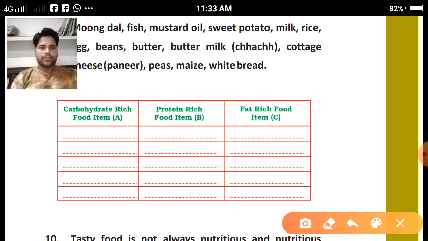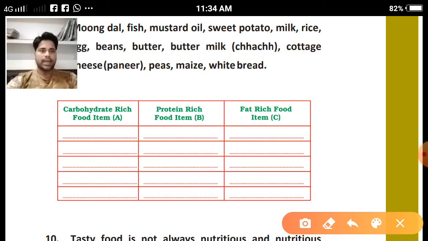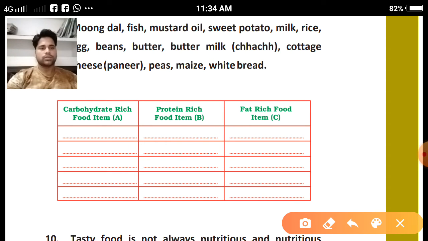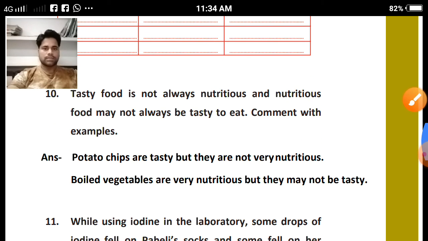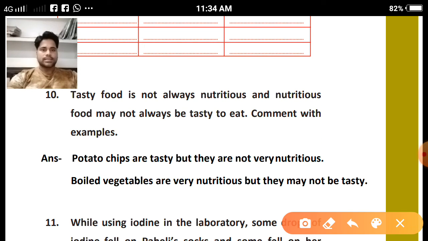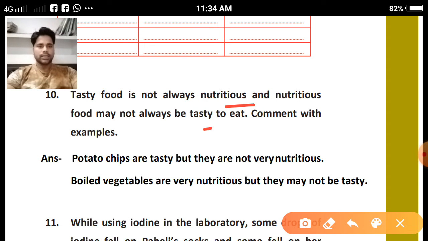In the extreme left you have to write the examples of carbohydrate rich food items from the list above, in the first column. In the second, you have to write the examples of protein rich food items, and in the extreme right you have to mention fat rich food items. So this is your homework, and once you complete this you are required to send the images of your work on my personal WhatsApp with your name. Clear? Question number 10.